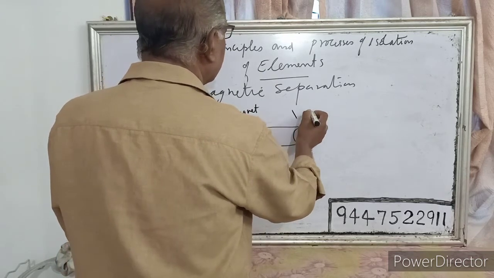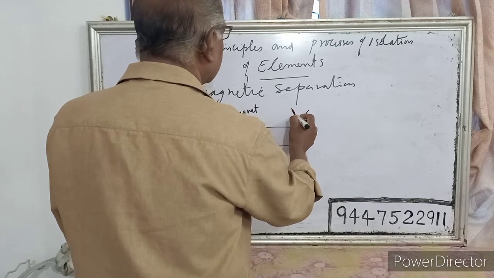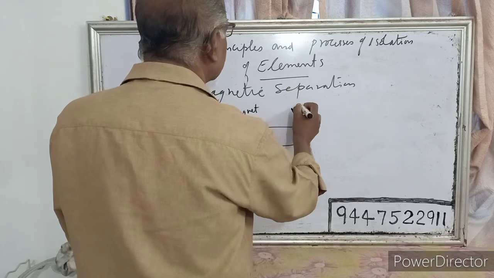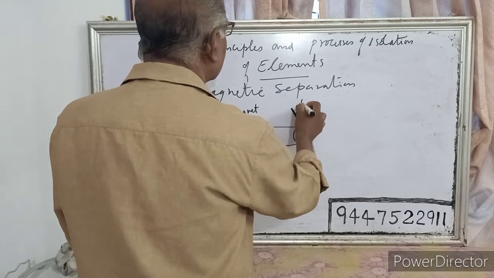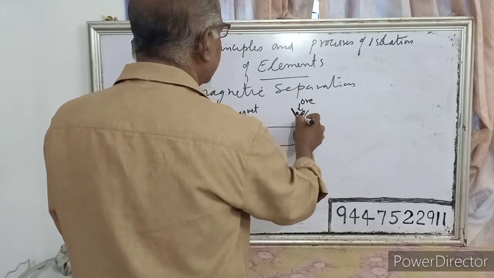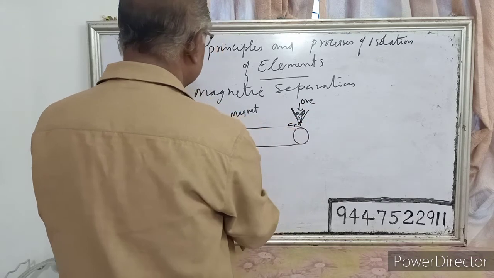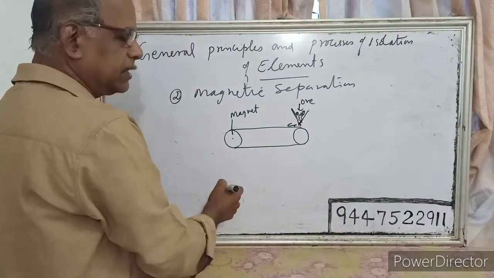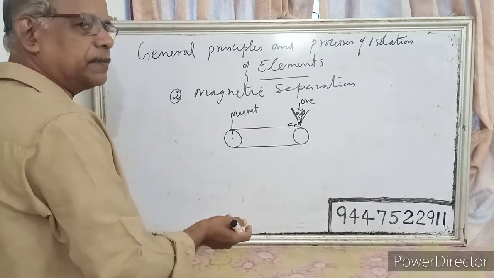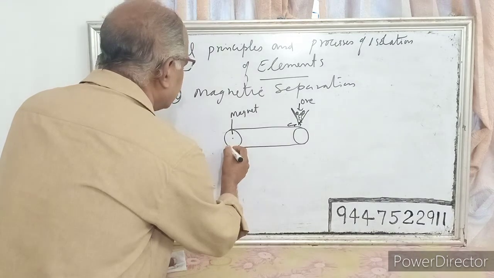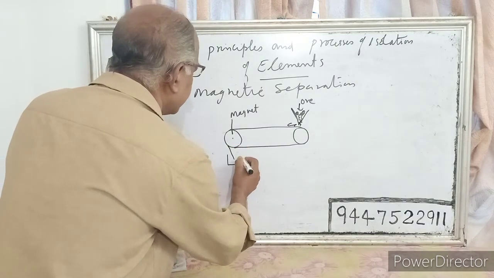Here we are adding the powdered ore. It falls down and moves in this direction. If the ore is magnetic, it will be attracted by the magnet and separated into a separate pot.